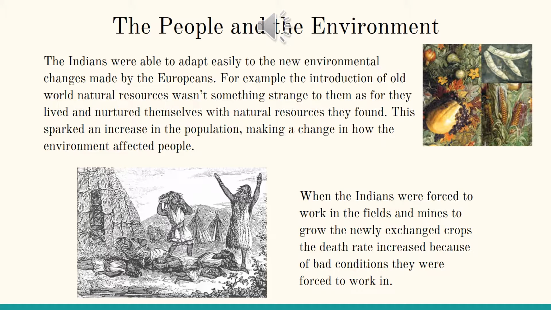The human environment throughout this course in history was balanced because the Europeans were able to adapt to the New World, and the Native Americans were also able to adapt to the nature of the new crops being produced, since they always depended on natural resources. In exchange, this led to the increase in the population in the New World at some point during the early years of the Columbian Exchange. However, when the Indians were put to work in harsh conditions and for large periods of time, the death rates increased. That's when the environment really negatively affected the human environment.